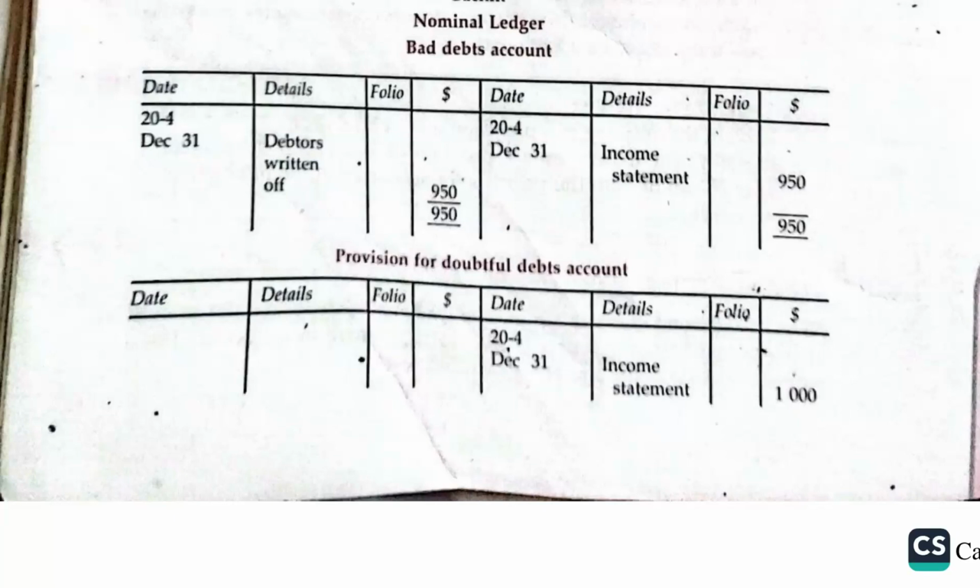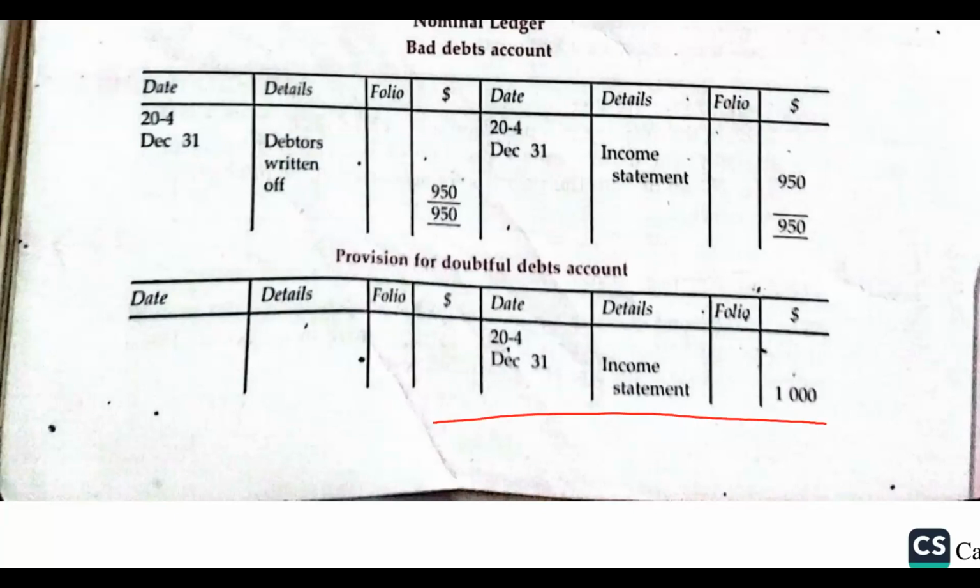Then you credit the provision for doubtful debt account. Why do we credit? Because the provision for doubtful debt is an expense to us in the business. If it is an expense, we know that when you go to the income statement, it's debited. I have been saying this again and again: in the income statement, the expenses are all debited. All of them, you debit them.